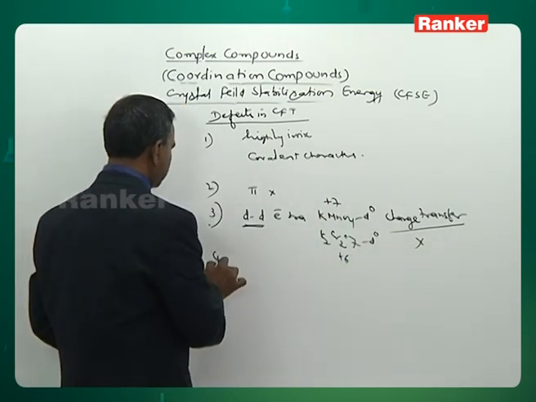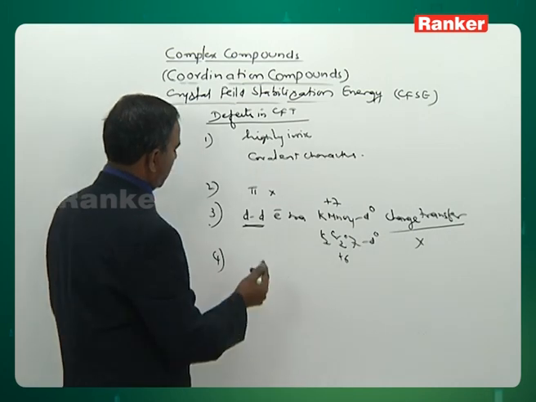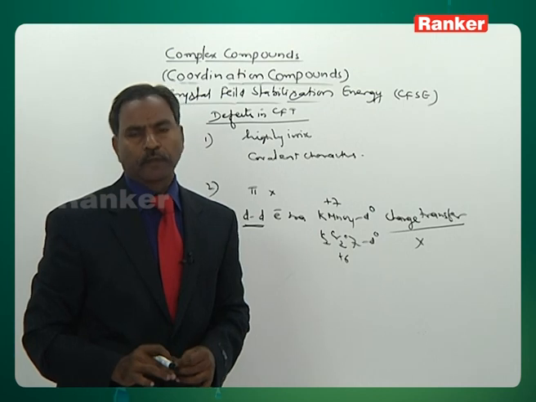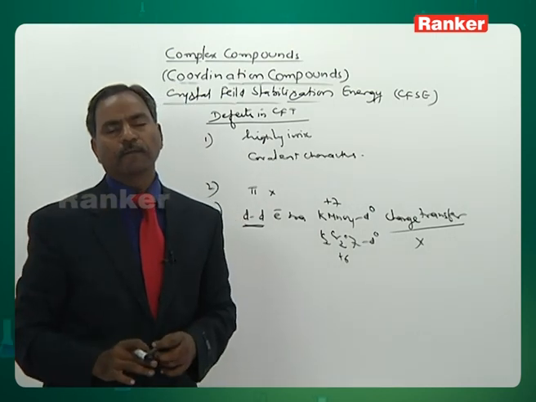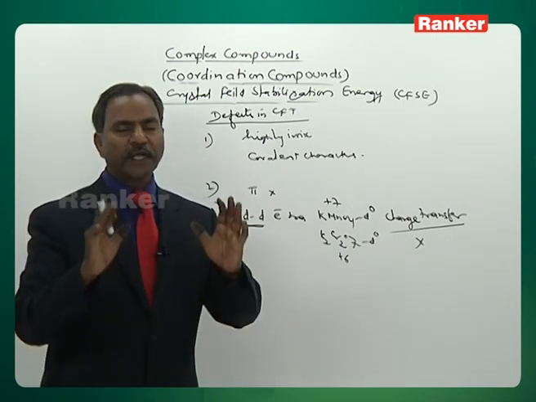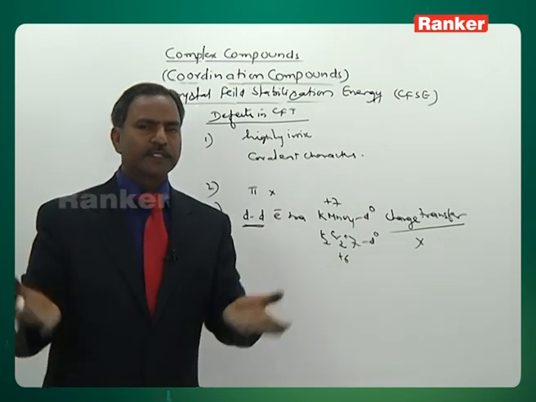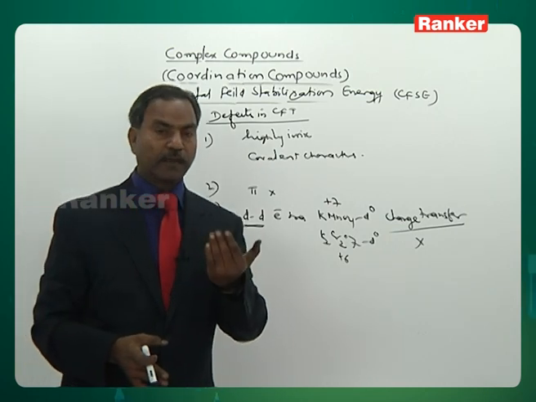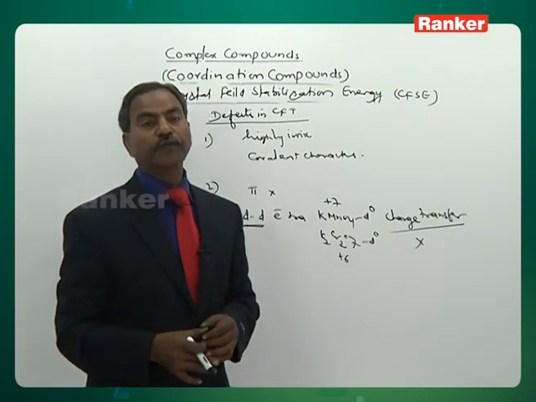Next, this theory gives the order of field strength of the ligands. The field strength depends much on the basicity of the ligand: the greater the basicity, generally the greater the field strength.